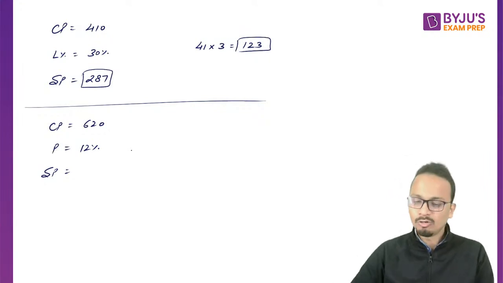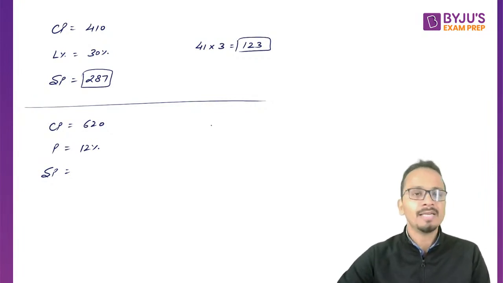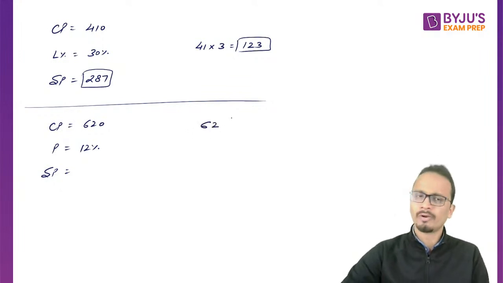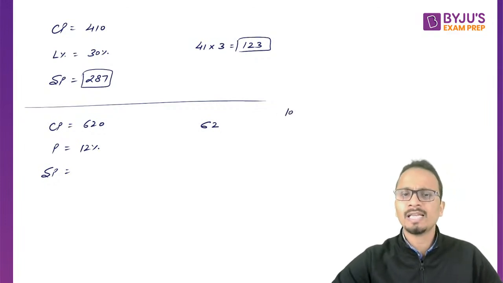All right. Now, here we have to calculate 12% of 620. Okay. Now, I'll start by calculating 10%. So, 10% will be 62. All right. Now, to find out 12%, first of all, I'll calculate 10%, which I've already done. And then I'll calculate 2%.